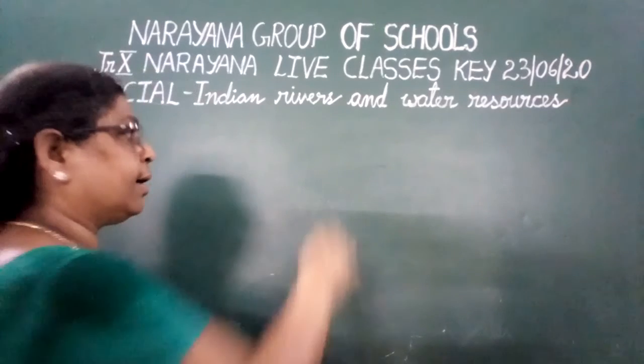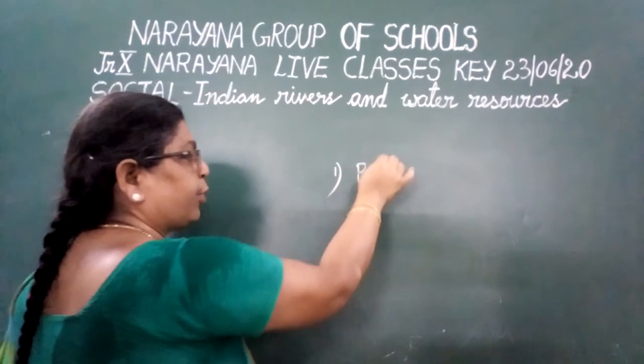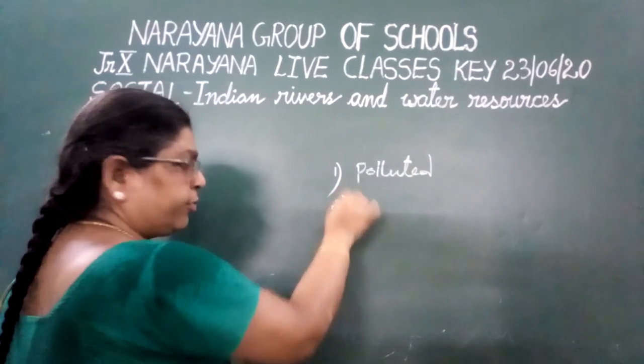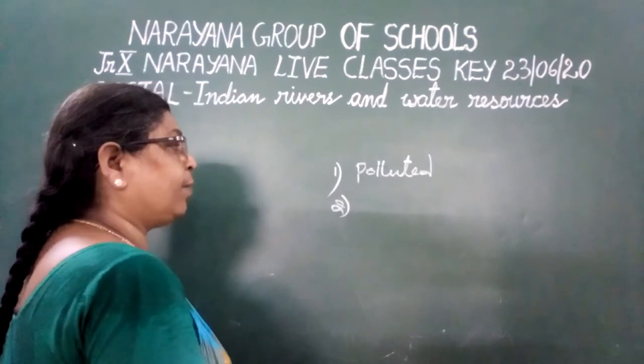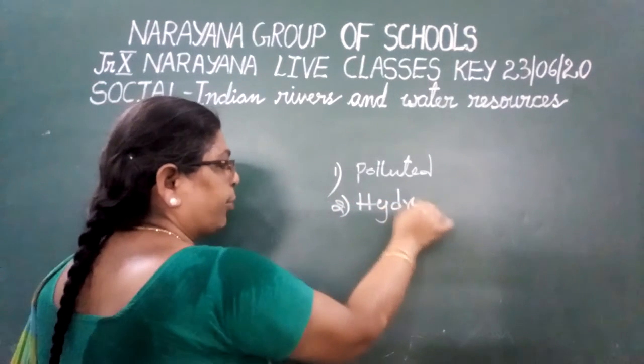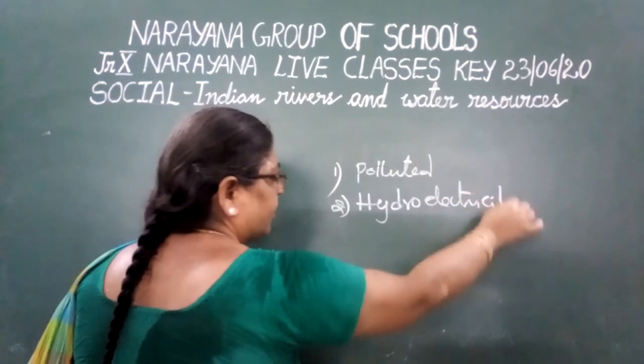So, what are the reasons? First one is water gets polluted due to the industrial effluents. The quality of the water will be affected. The second one is hydroelectricity is produced. This is also one of the reasons.